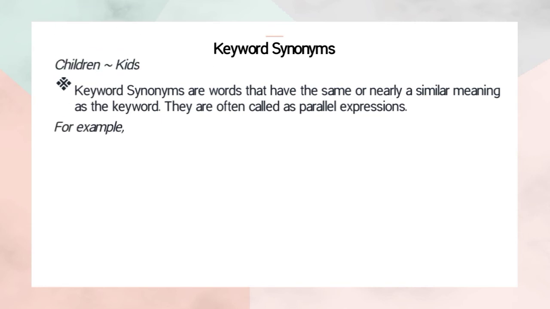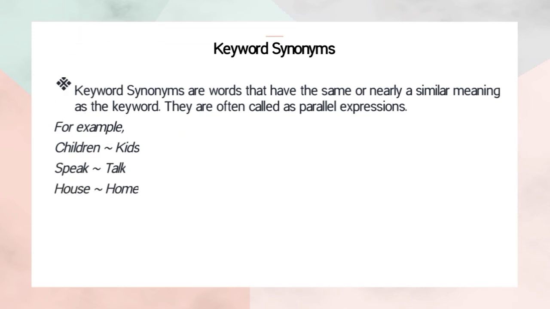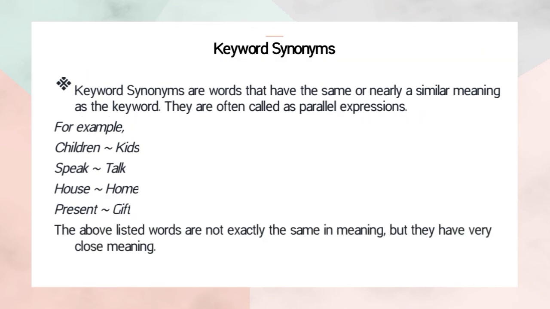Example: children, kids. Speak, talk. House, home. Person, give. So the above words are not exactly the same in meaning, but they have very close meaning.